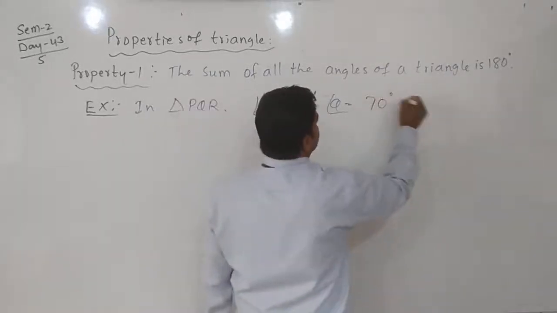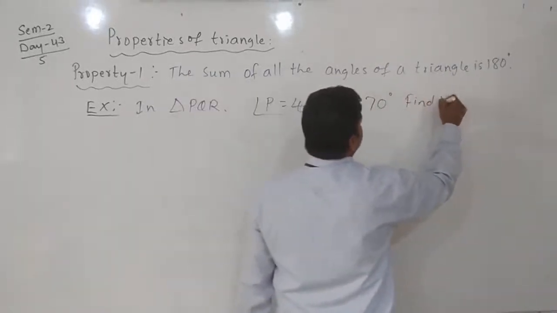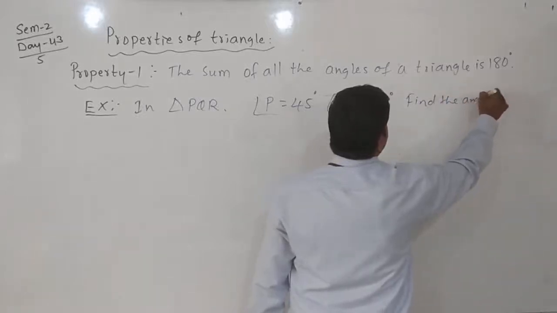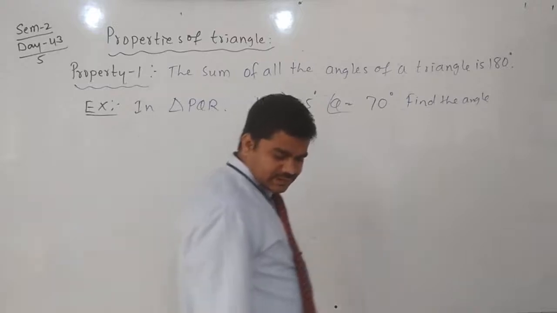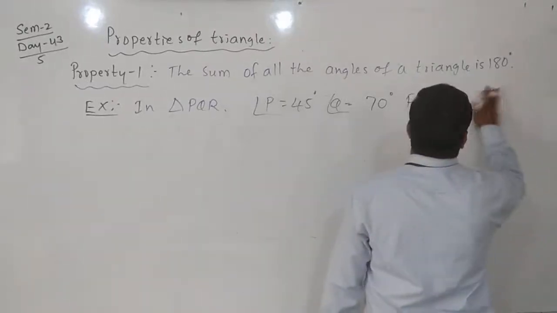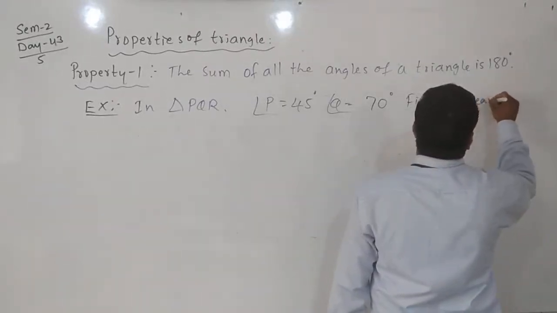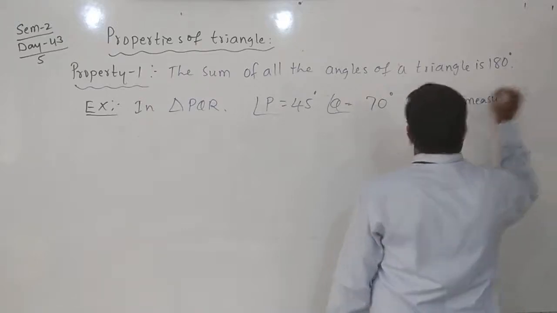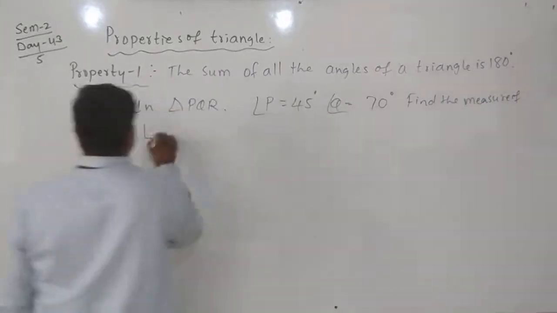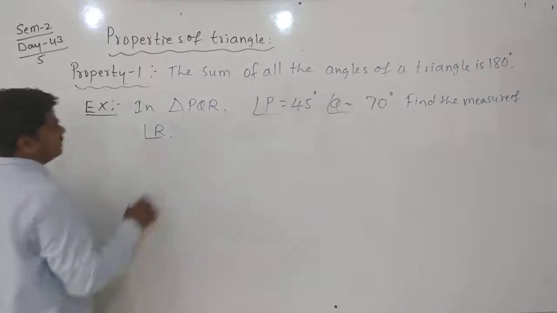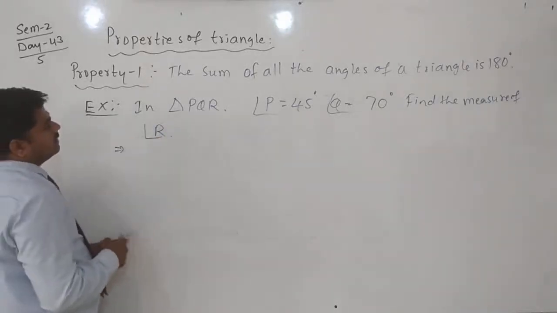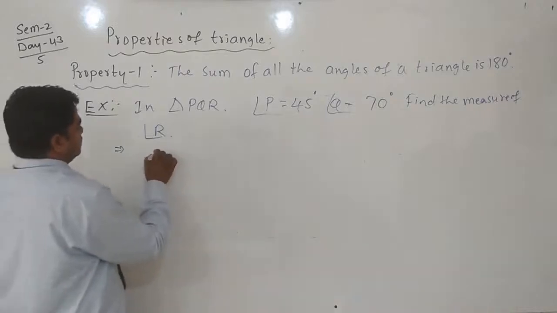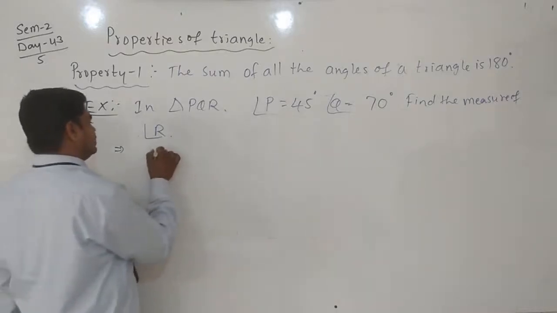Find angle R, the missing angle. Find the measure of angle R.